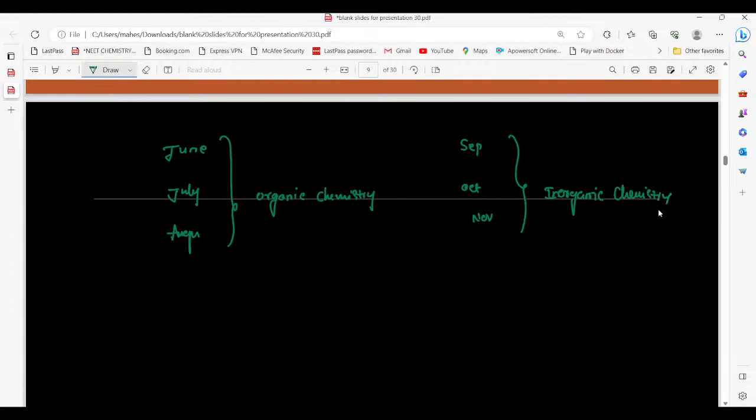and the next 3 months, that is December, January, and February, we complete the physical chemistry. This is our 1 year plan of action.